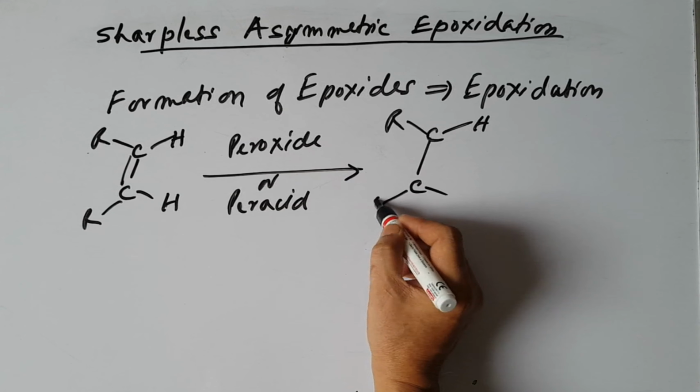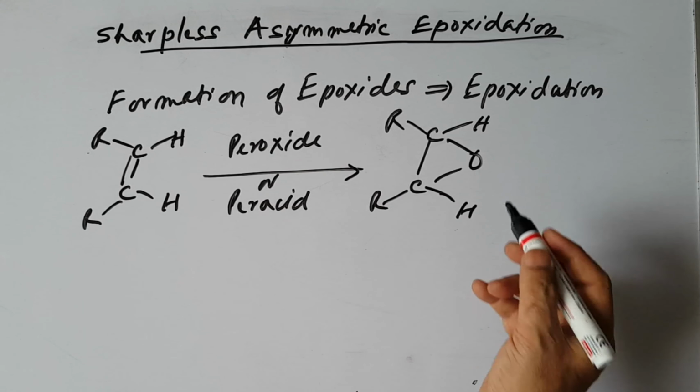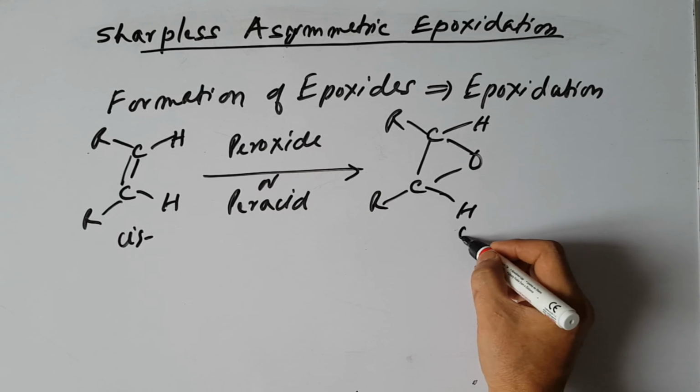We discussed this earlier also. From a cis alkene we get a cis epoxide.